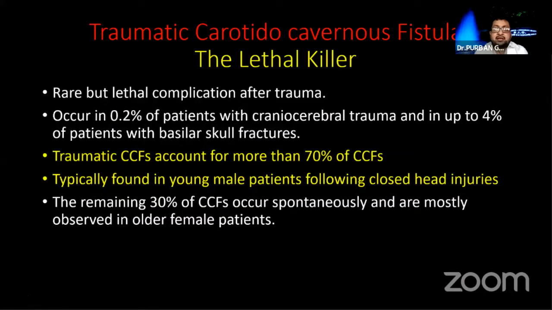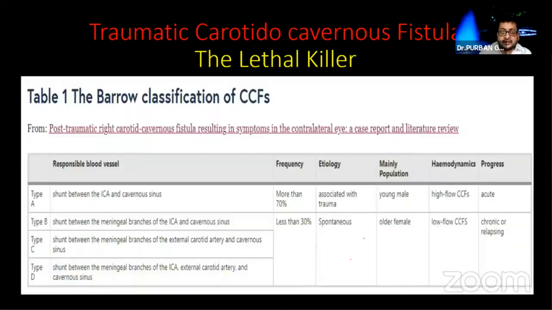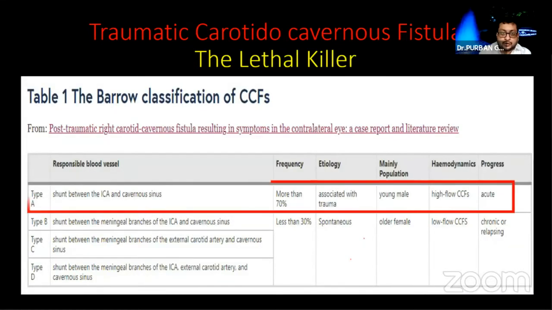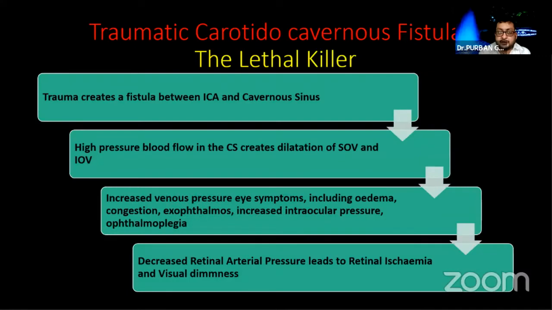Next I will discuss the lethal killer, the post-traumatic carotid-cavernous fistula. It makes a communication between the ICA, the internal carotid artery, and the cavernous sinus. It is acute in onset and mostly requires intervention, rather than the idiopathic or spontaneous carotid-cavernous fistula, which behaves in a chronic way and is usually treated conservatively. The problem with traumatic carotid-cavernous fistula is that it progresses very fast.